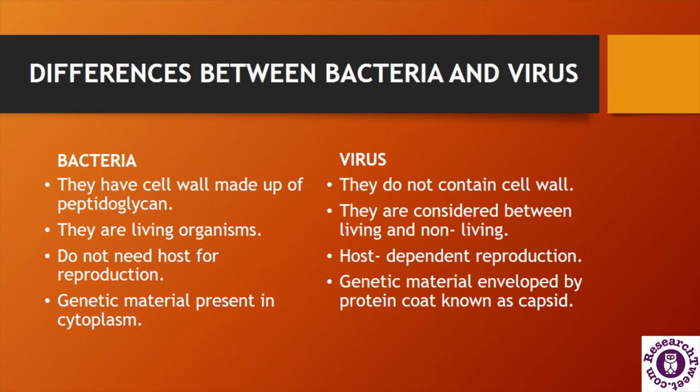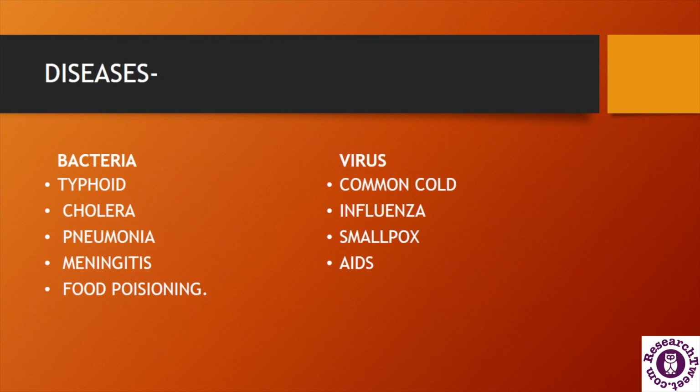There are several other differences, like the disease caused by bacteria can be treated with antibiotics, but viruses cannot be treated by any type of antibiotics. And bacteria have several enzymes, but viruses have a very low number of enzymes which are proteinous in nature. Both of the organisms have virulence, and both can cause different types of disease.